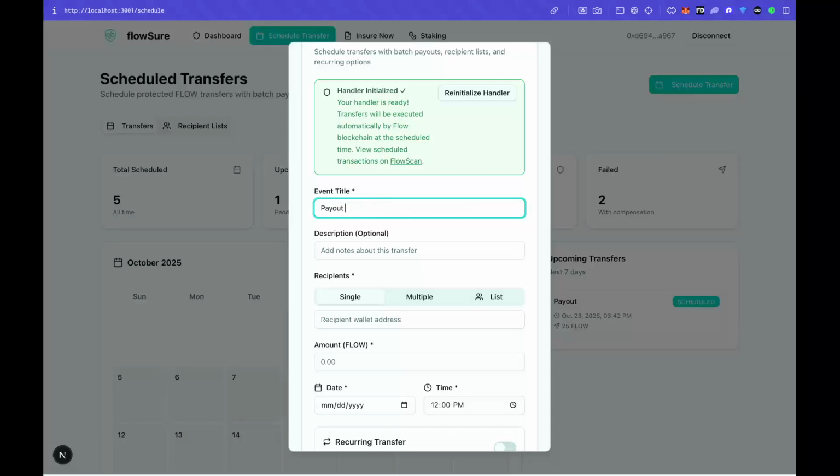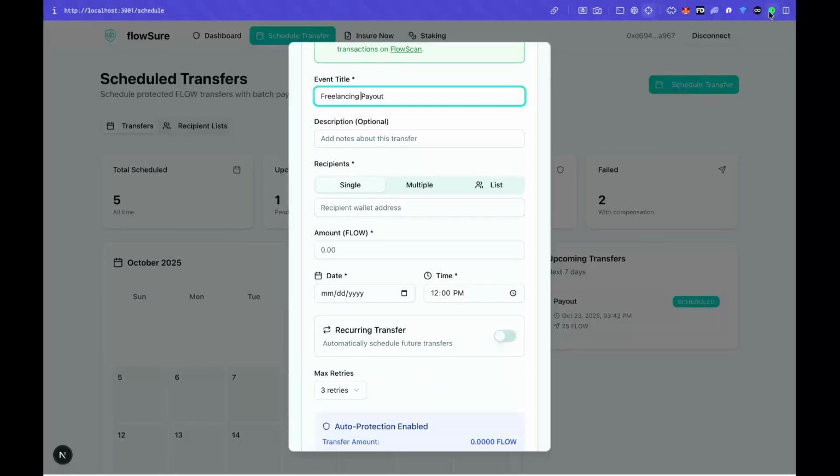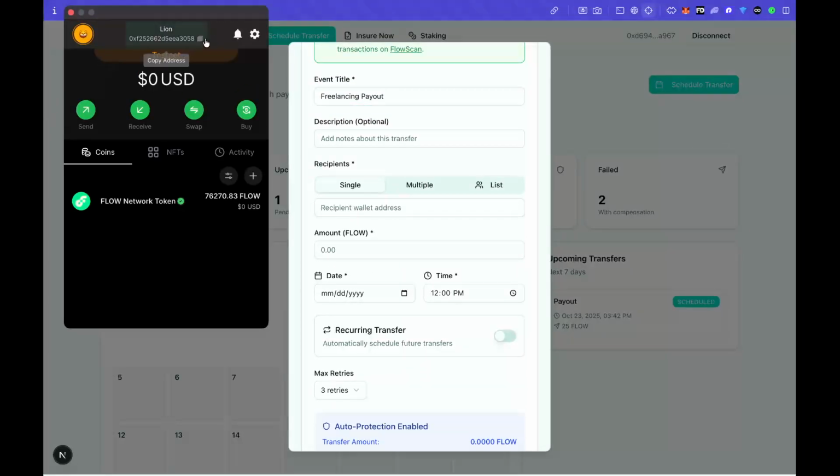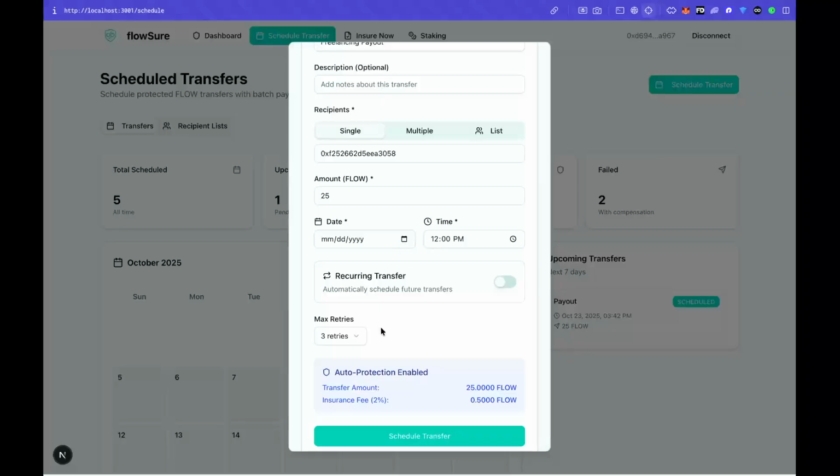So let's say I will create a freelancing payout and I will copy my wallet address as the recipient. I will give him 25 FLOW. I will schedule the transaction for today and I will set the time as 3:55 am.